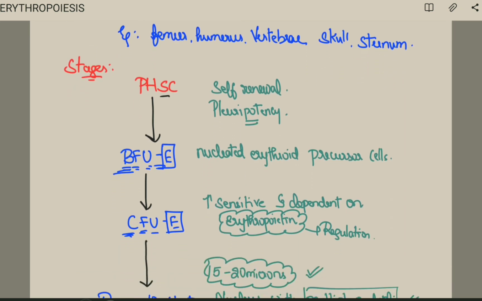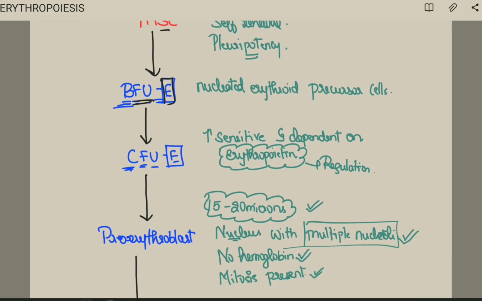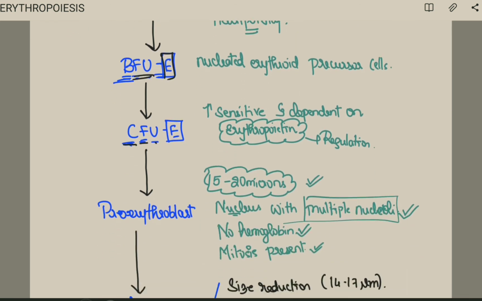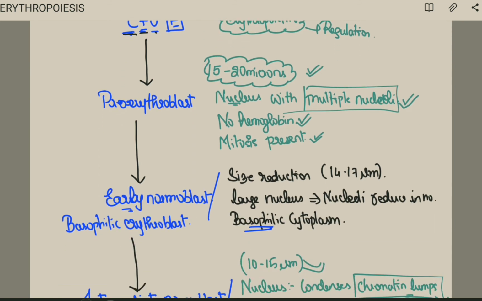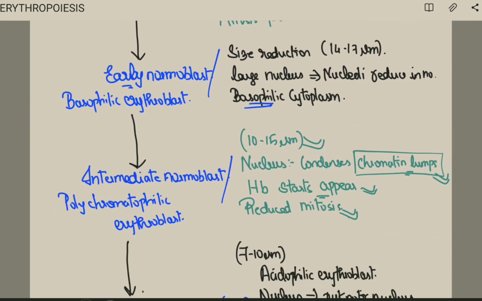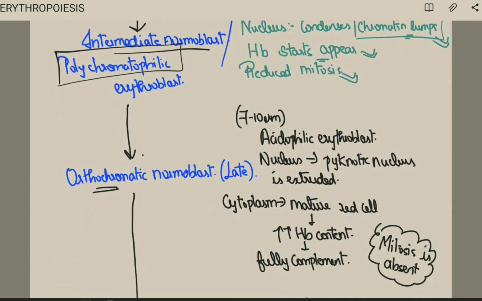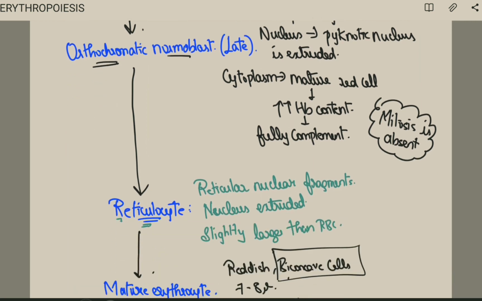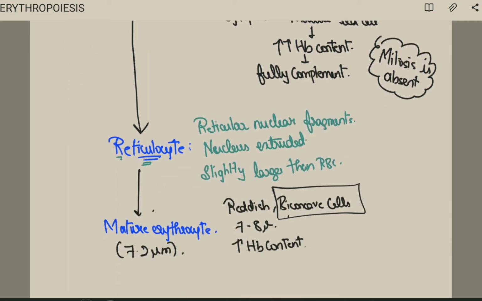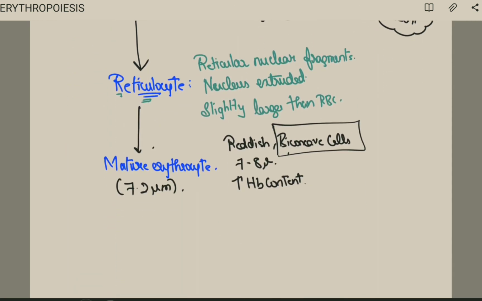Next, we saw about the burst forming unit erythrocyte, and then the colony forming unit erythrocyte, proerythroblast, early normoblast, which is basophilic erythroblast. Next, intermediate normoblast, that is the polychromatophilic erythroblast, and then orthochromatic or the late normoblast, and then reticulocyte. Then we have the mature erythrocyte.